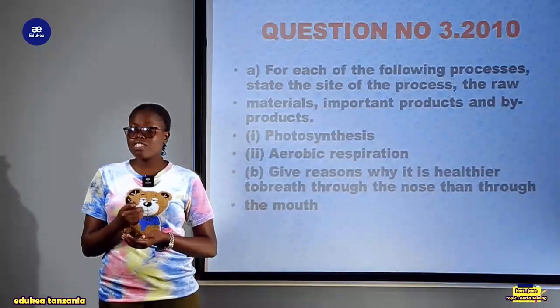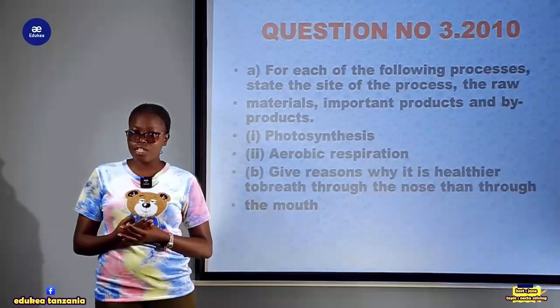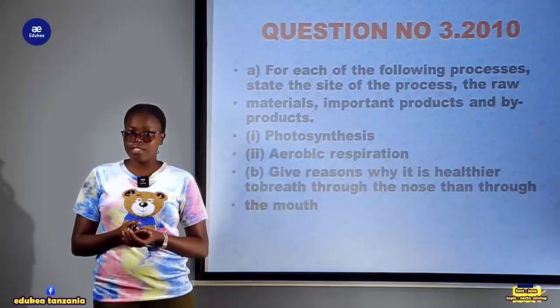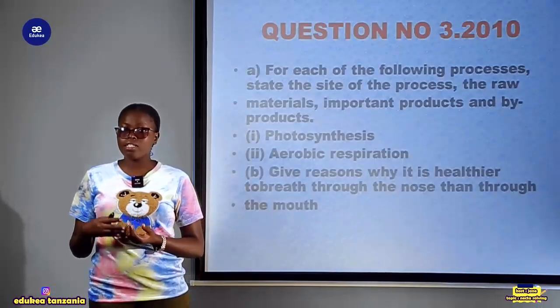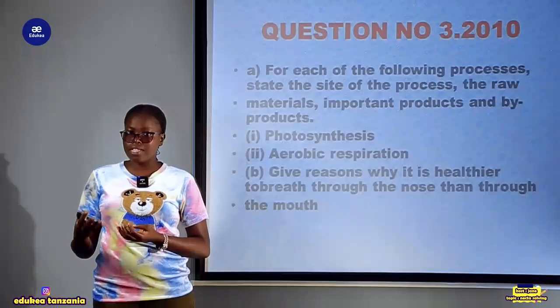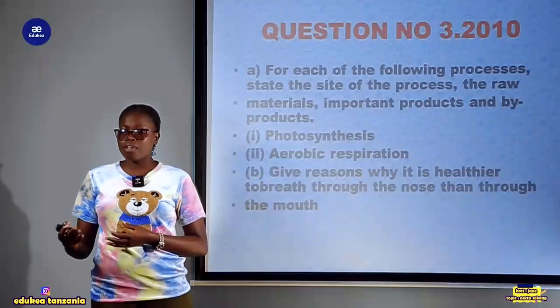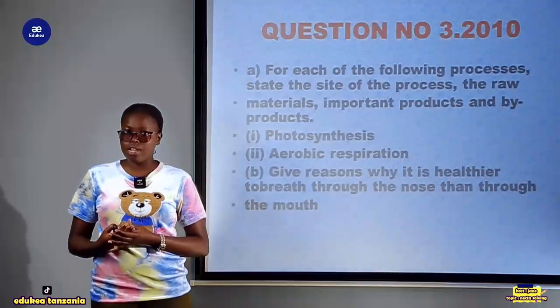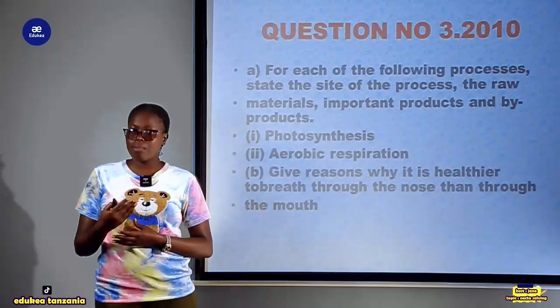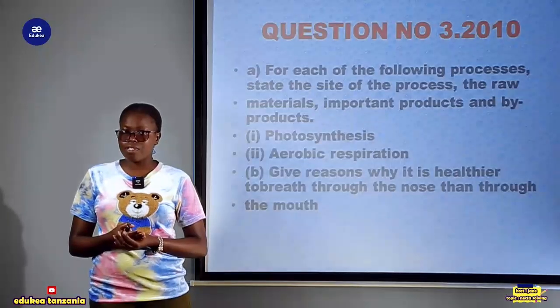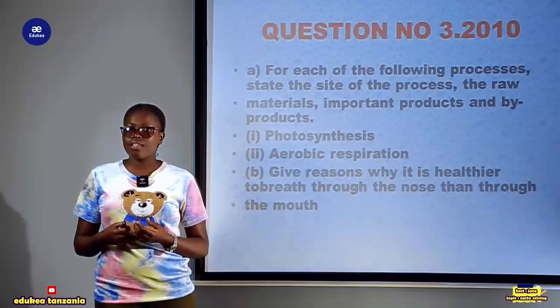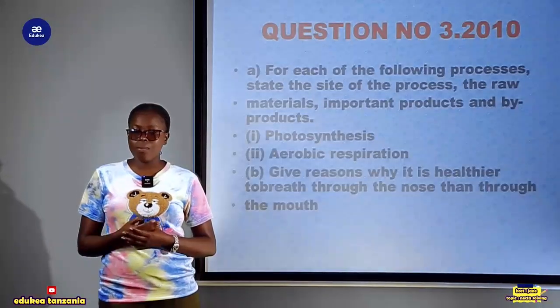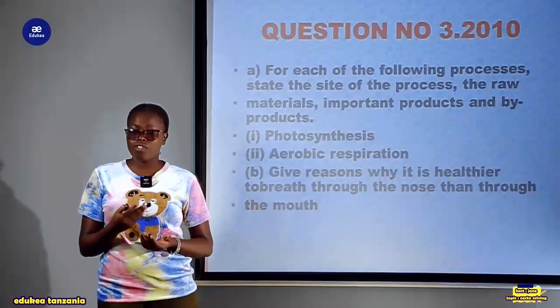Carbon dioxide is obtained from the exhalation of organisms. Organisms like human beings tend to expire or exhale carbon dioxide as one of their metabolic products. So the plant tends to use this carbon dioxide for the photosynthesis process. Also, water is used as one of the raw materials for photosynthesis.